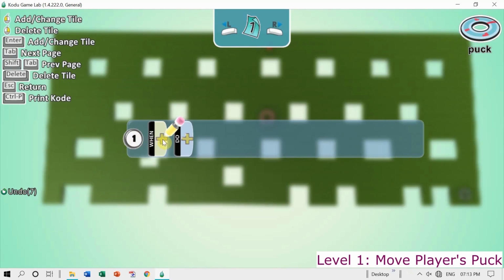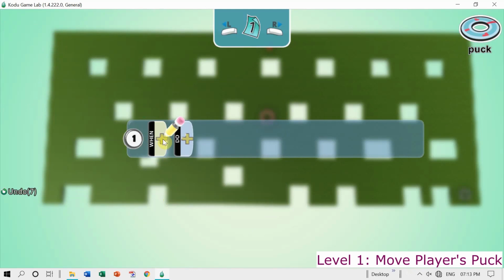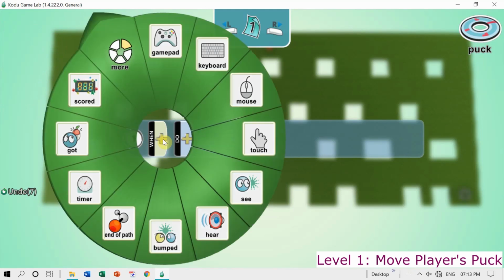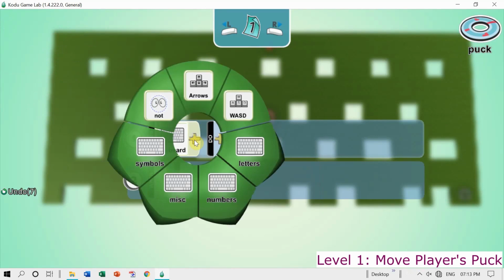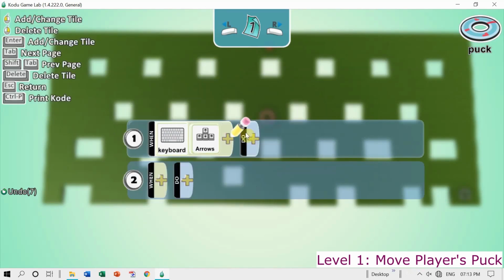So let us see how we do that. I click on the plus or add sign in the when section. As you see here, as I click on the when section, the pie menu comes up. I have to look for the keyboard. Yes, here it is. Keyboard is added. I click again on the add sign, next, and I find the arrow keys. Here they are. So arrow keys are pressed.